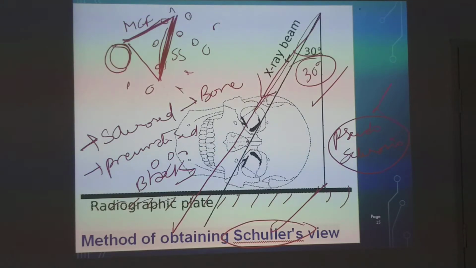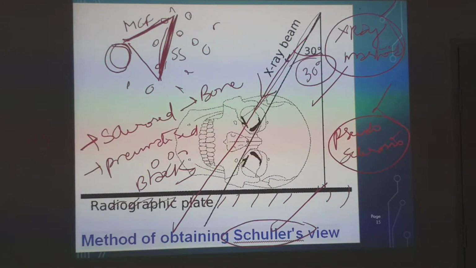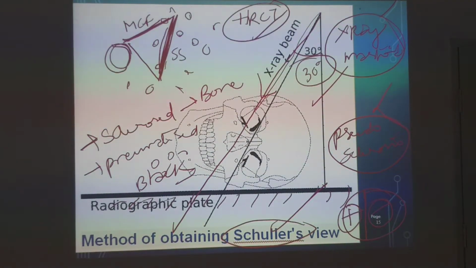These terminologies are all related to your X-ray mastoid. You should keep it in your mind. So based on this X-ray, you will decide whether mastoid drilling has to be done or not. But because nowadays HRCT temporal bone is being done, Schuller's view X-ray is not very common. It is rarely done nowadays. But if a CT scan is not available, you can go for Schuller's view X-ray once again.